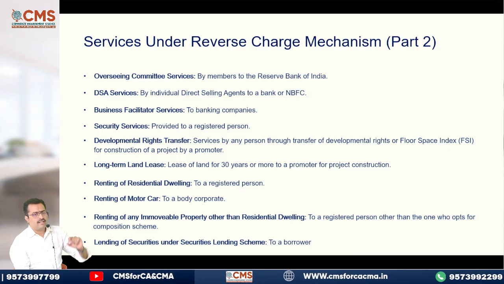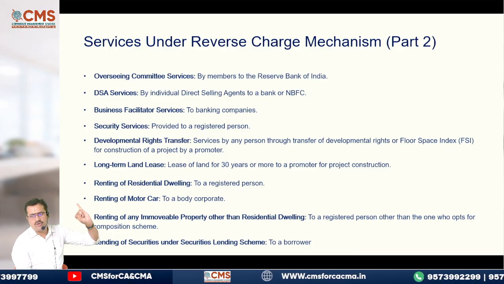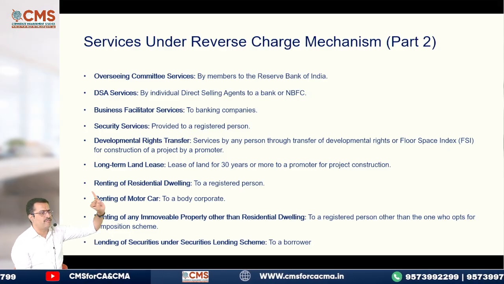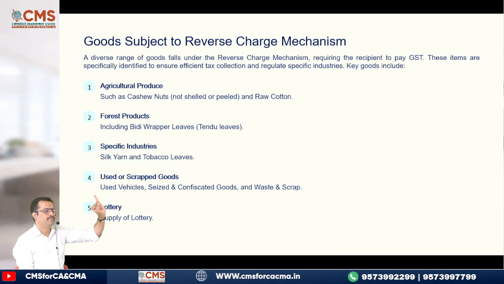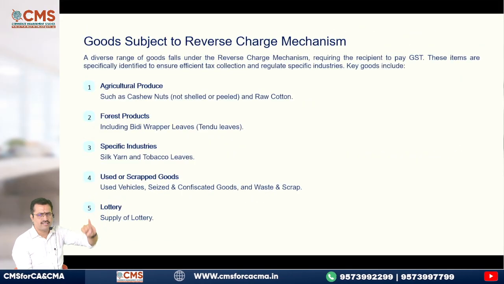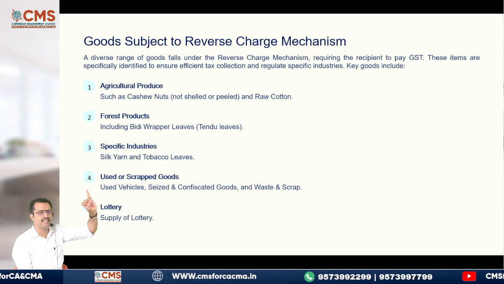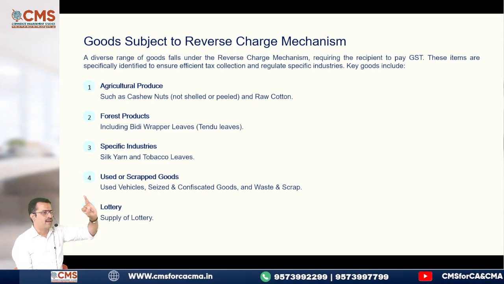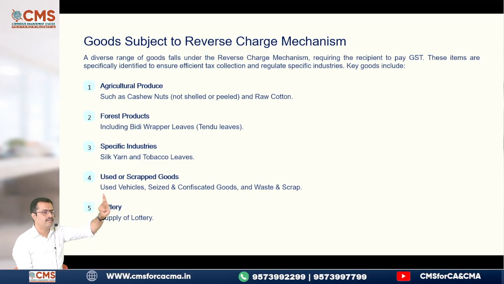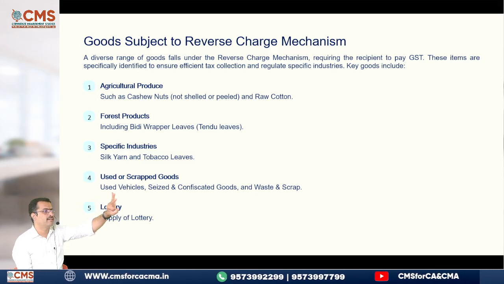So let's once again revise. Instead of going to the next slide immediately, tell me, first one. I am talking of services only, not goods. Tell. GTA services, legal services, renting of immovable property. Next.